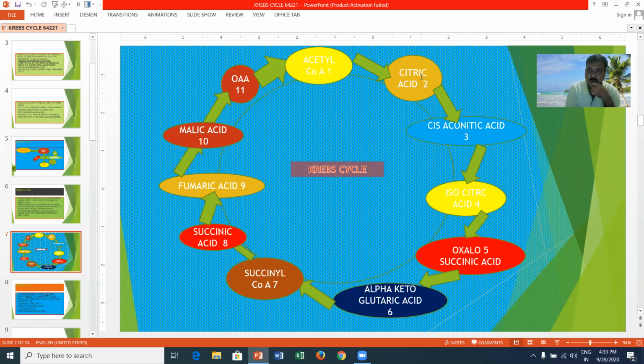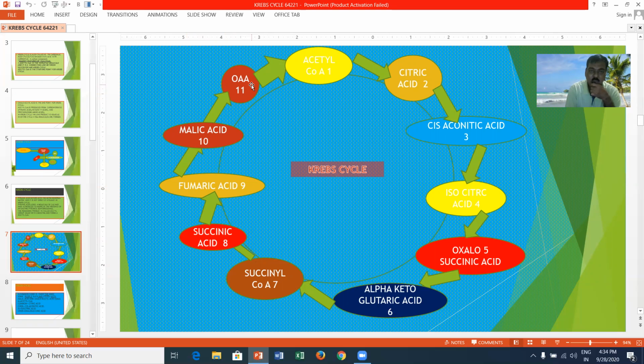This citric acid is converted into cis-aconitic acid. Cis-aconitic acid is converted into isocitric acid. Isocitric acid is converted into oxalosuccinic acid. Oxalosuccinic acid is converted into alpha-ketoglutaric acid. Alpha-ketoglutaric acid is converted into succinyl-CoA. Succinyl-CoA is converted into succinic acid. Succinic acid is converted into fumaric acid. Fumaric acid is converted into malic acid. Finally, malic acid is converted into oxaloacetic acid.